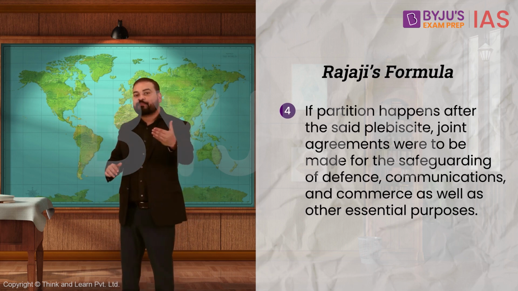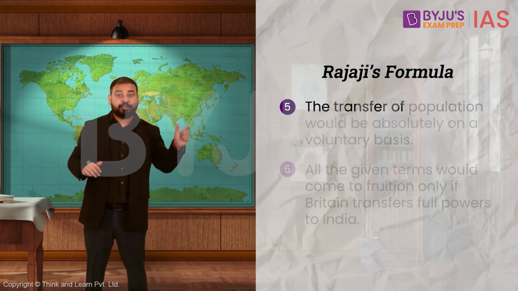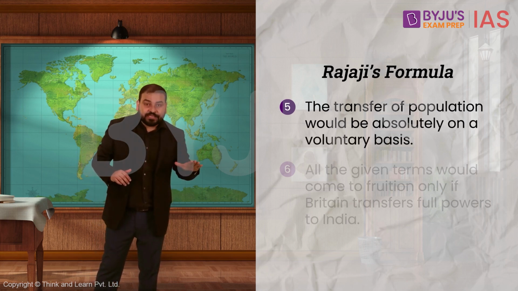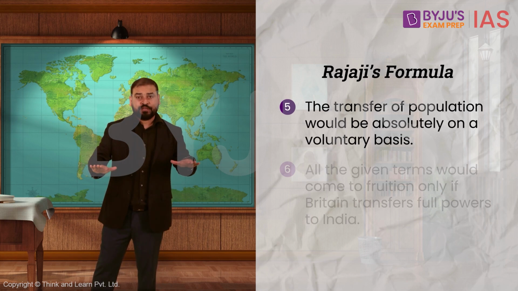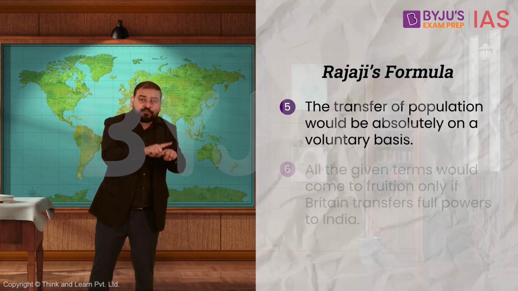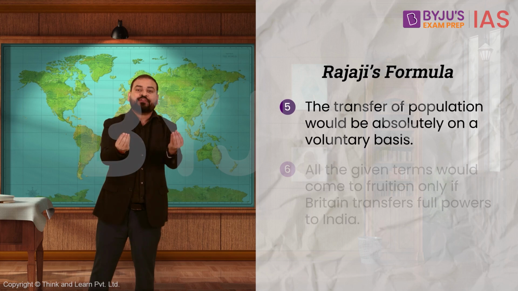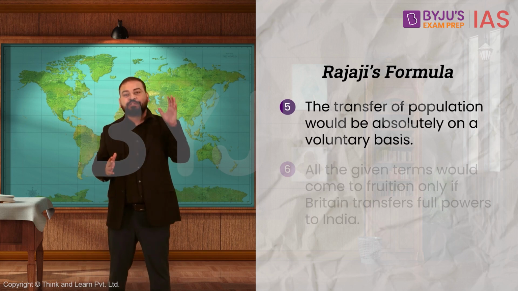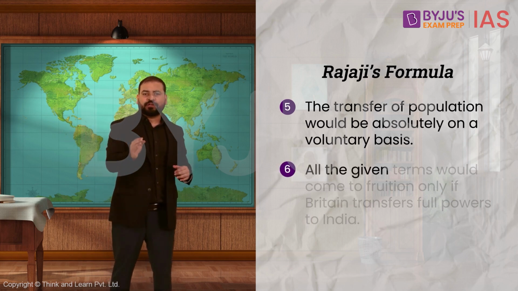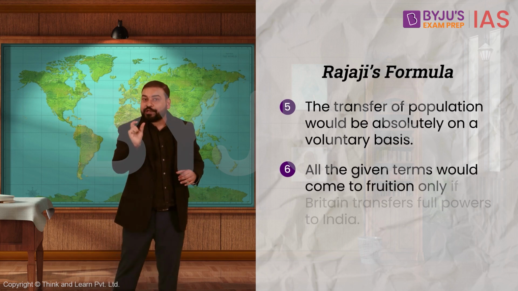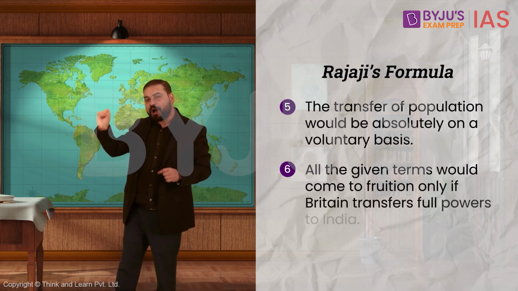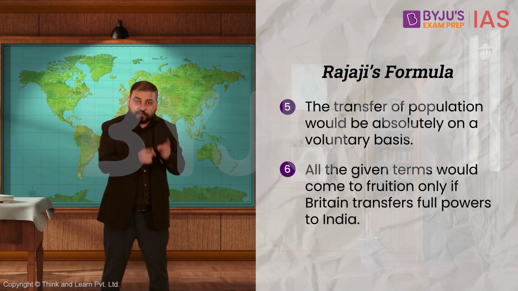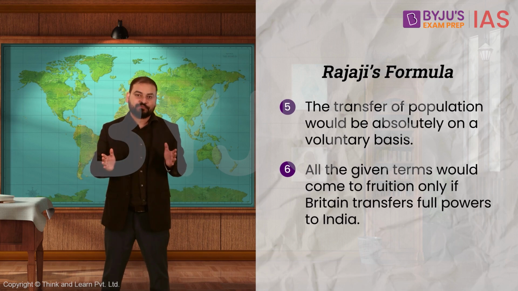Rajaji also proposed a condition that the transfer of population would be absolutely on a voluntary basis, meaning that if partition happened, the people will be free to leave or stay in whichever country they are living in. And lastly, the most important condition was that all the given terms would come to fruition only if Britain transfers full powers to India. So basically, independence first, partition later.